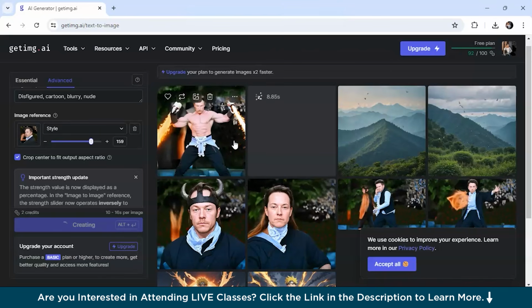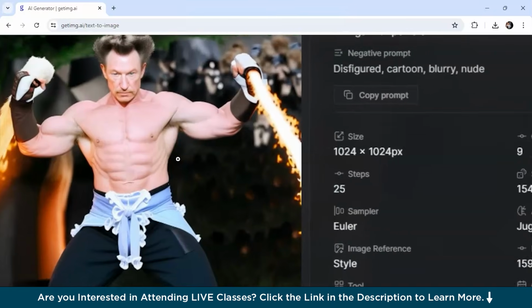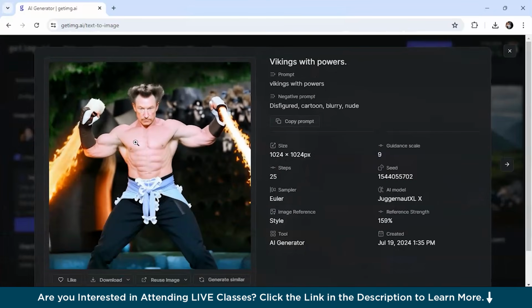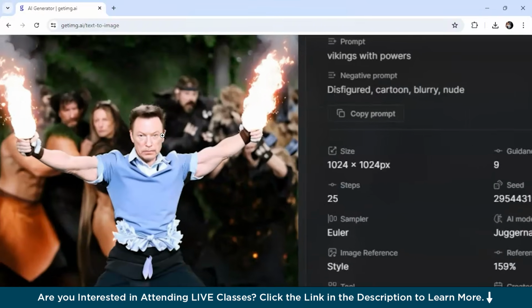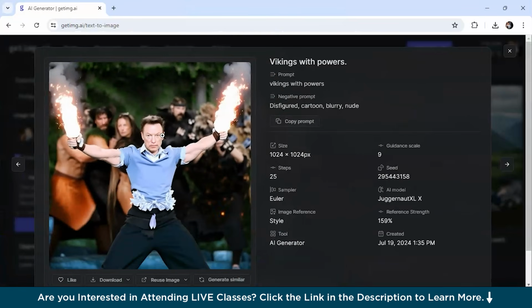I've previously used these images, so as you can see, these are the images it's generating. I have used the Elon Musk image for reference, and I've given the prompt as Vikings. So it has created Vikings with powers using Elon Musk as reference. Also, just check it out. I mean, the face is not that similar, but it's pretty cool.